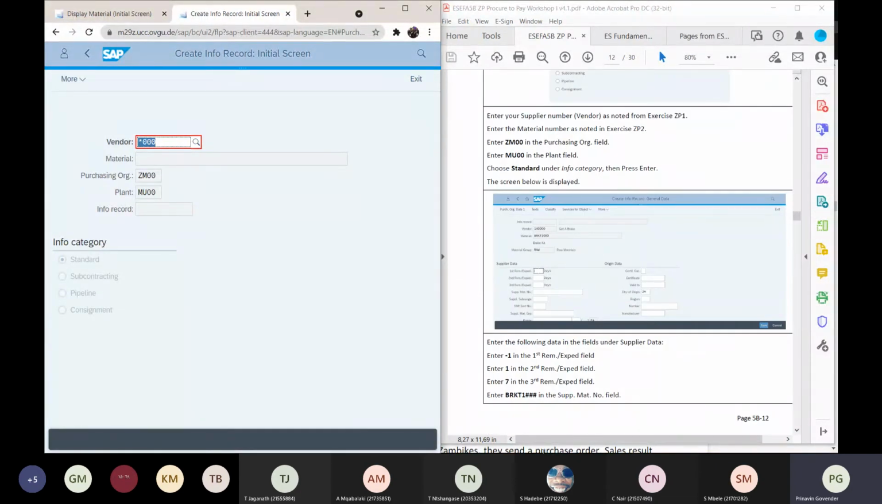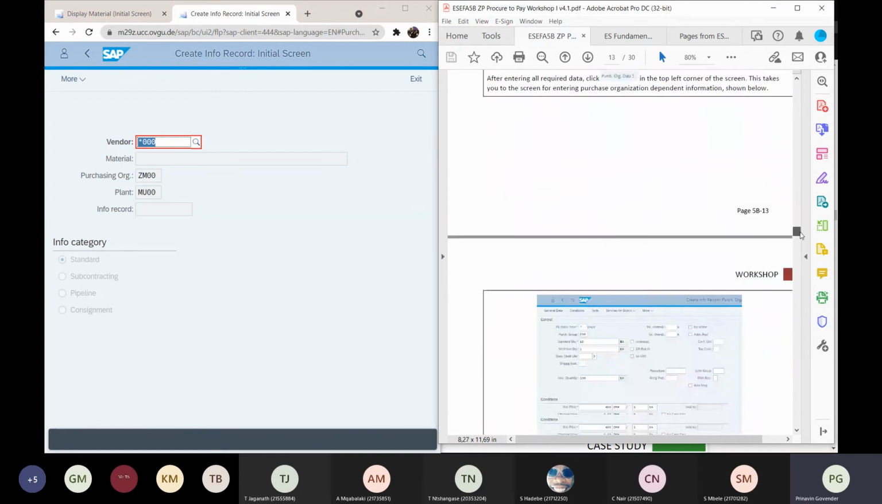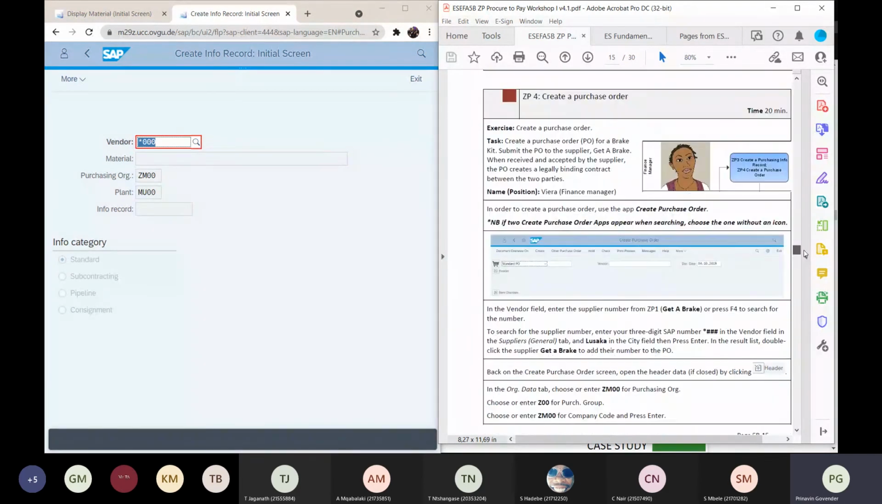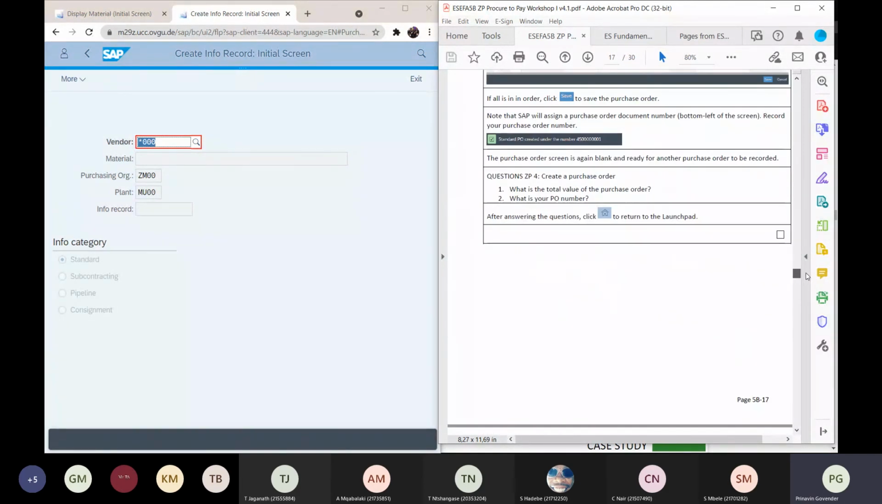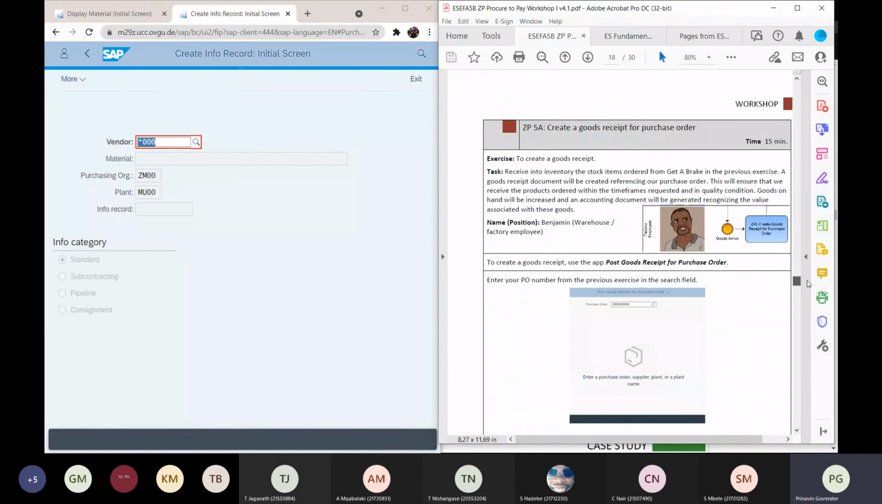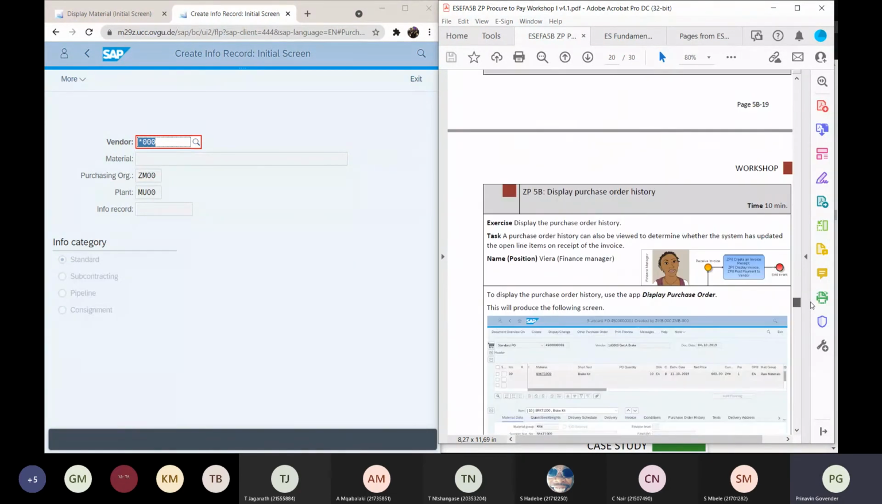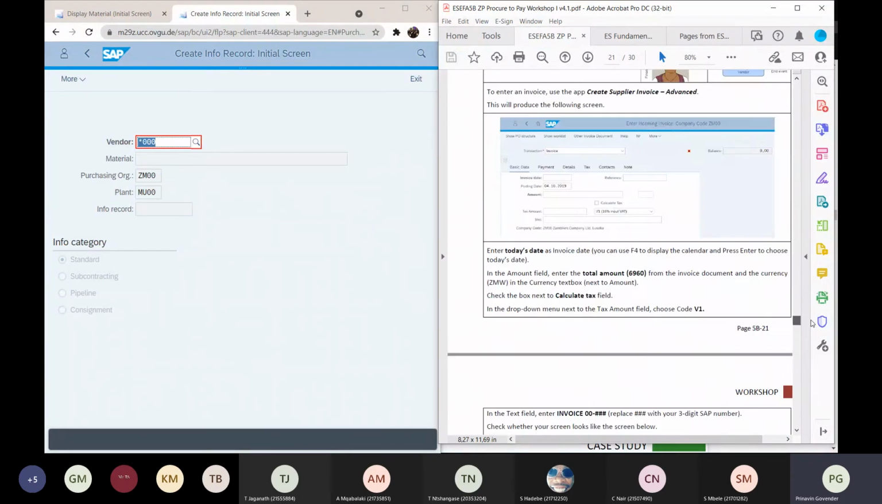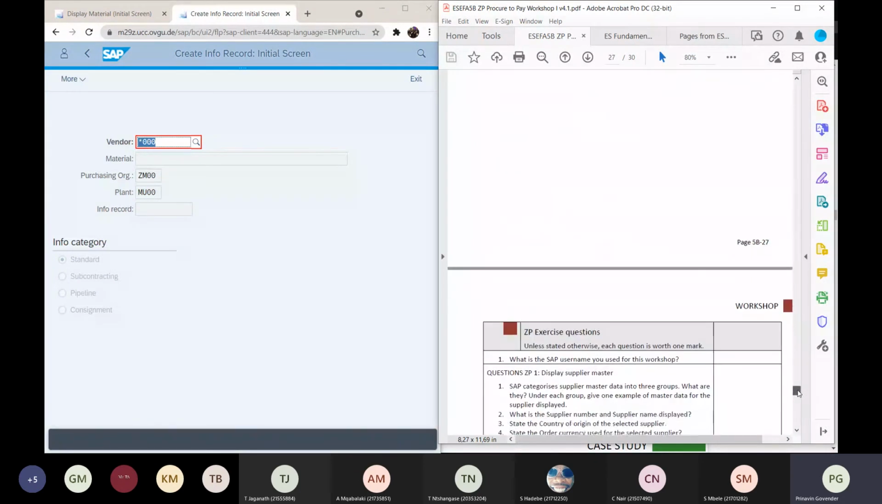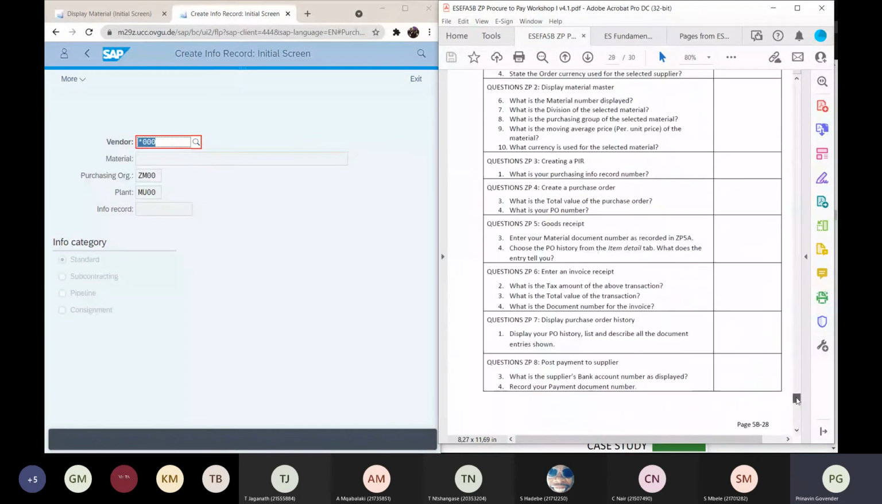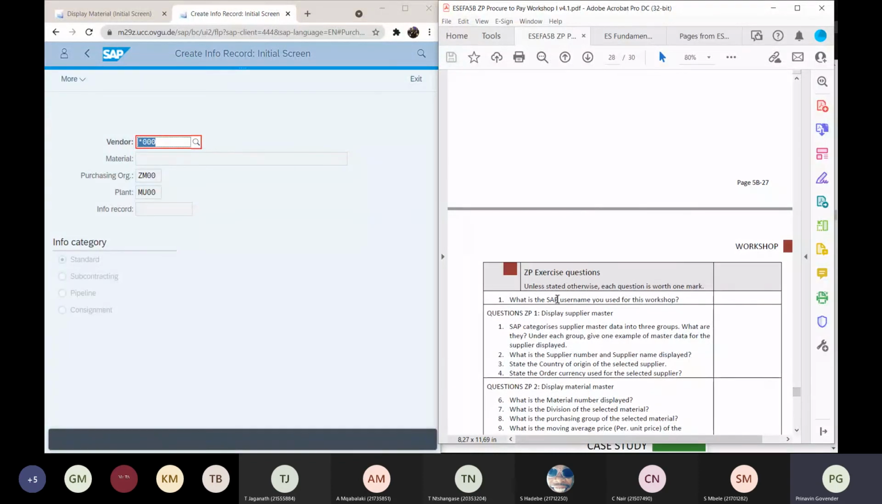It's now 14:42. There's 12 pages. I've done 12 pages. You will need to work on the rest, right? So you need to create a purchase order. You will need a goods receipt for the purchase order and display the purchase order history. We'll do all of that, right? We'll continue with that. And the question that you'll need to answer is, what is the SAP username for use in this workshop? Display the master record.